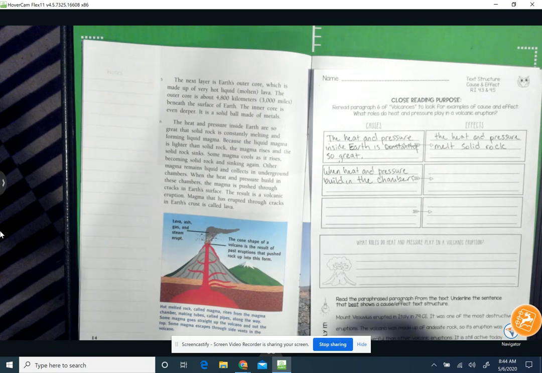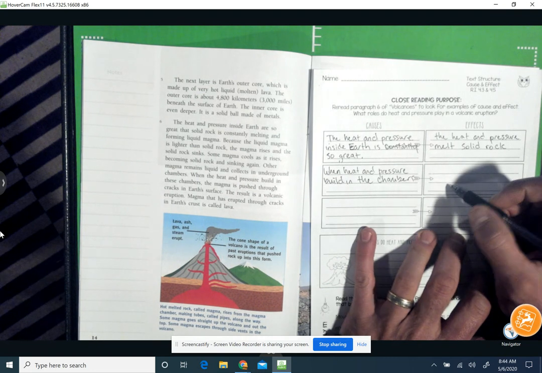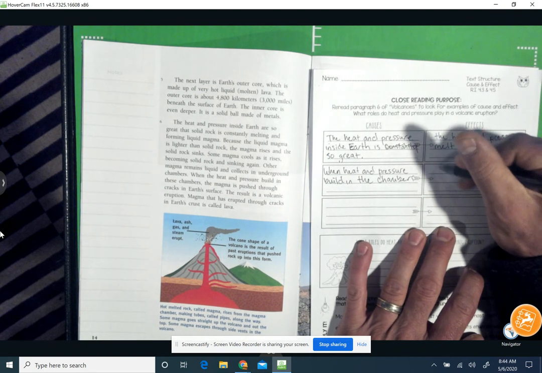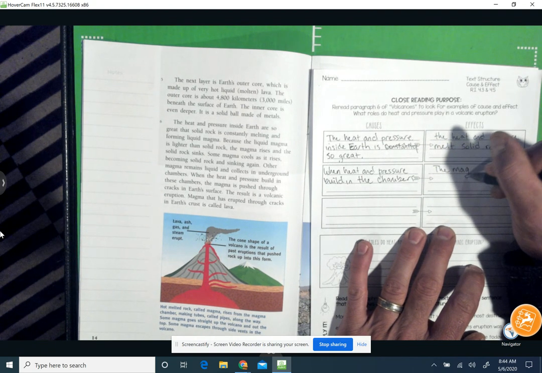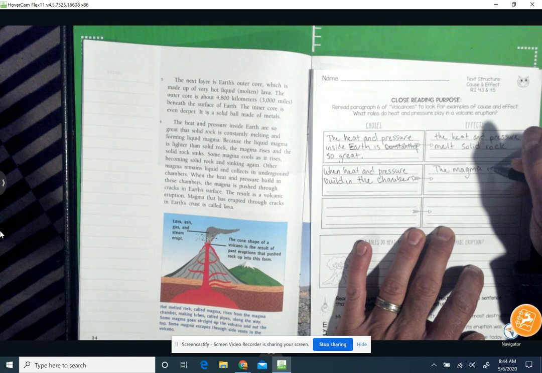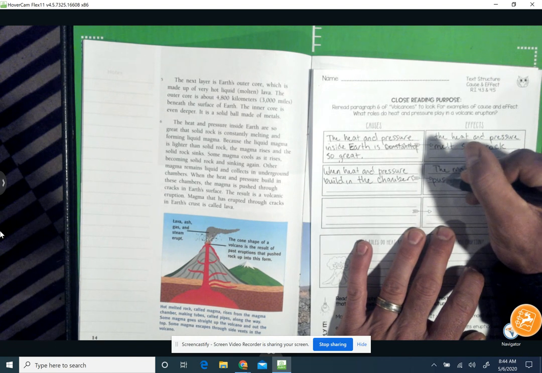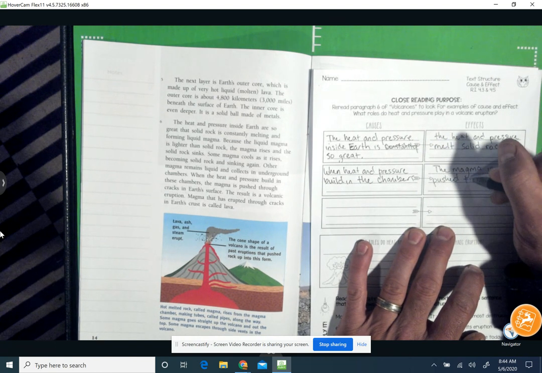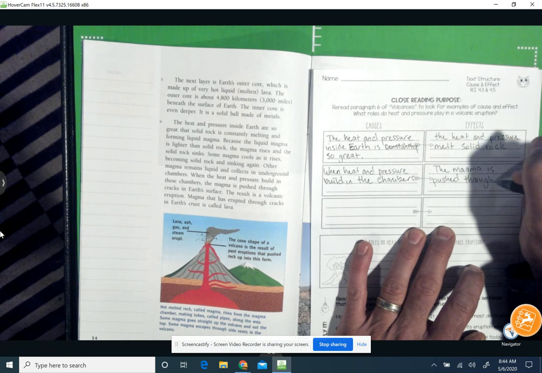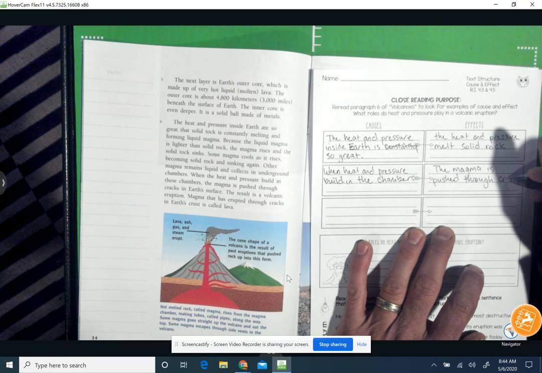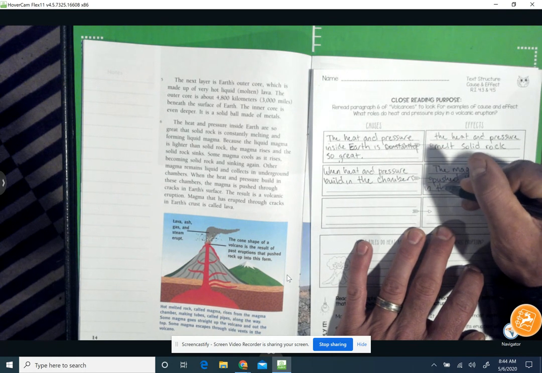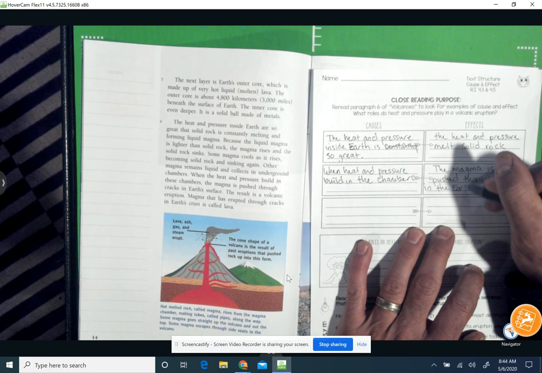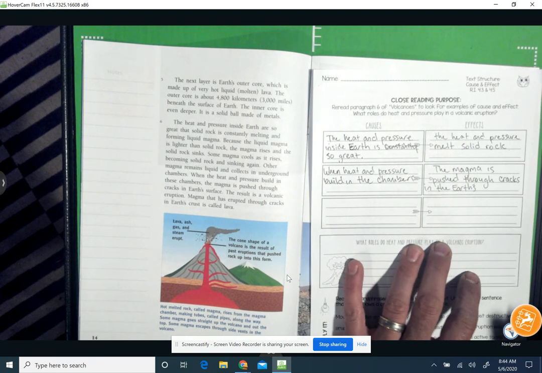Okay, so I have this piece of the sentence. When heat and pressure build in the chamber, well, what's going to happen? Okay, the magma is pushed through cracks in the Earth's surface. The magma is pushed through cracks in the Earth's surface.